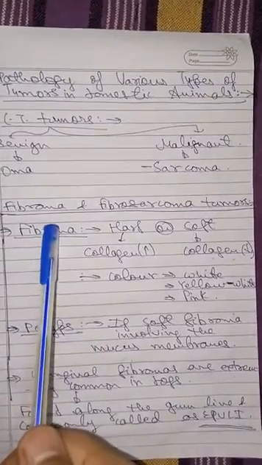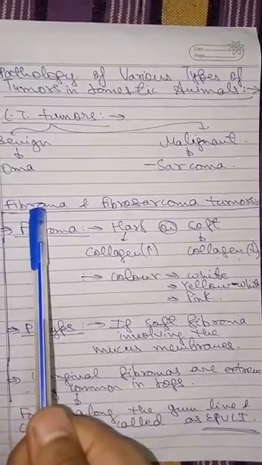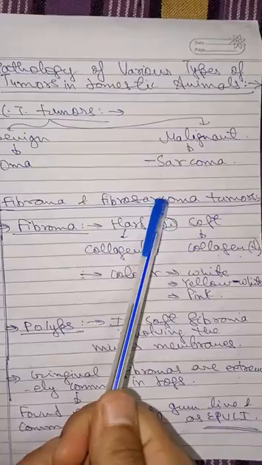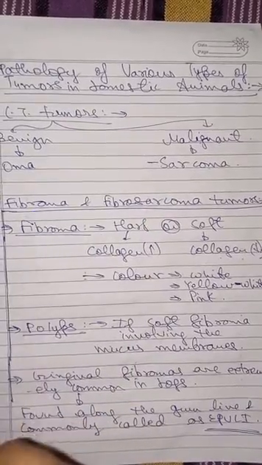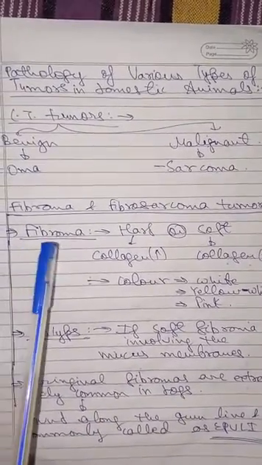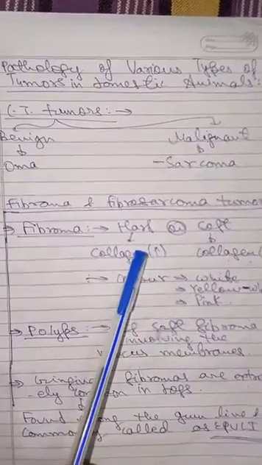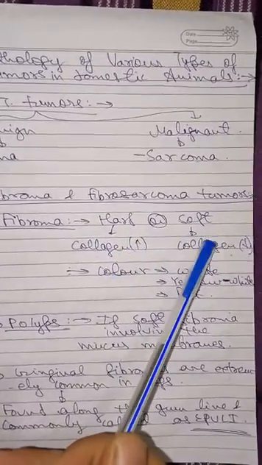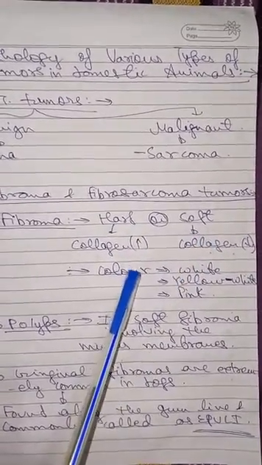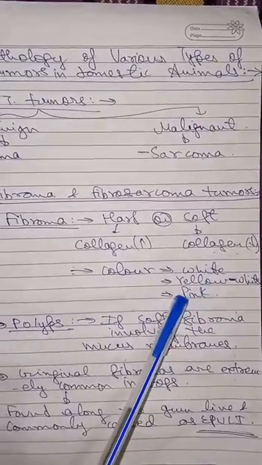Fibroma is the benign tumor and fibrosarcoma is the malignant tumor, of what? Fibrous connective tissue. Fibroma can be of two types: hard and soft. Hard when collagen fiber is more, and soft when collagen fiber is less. Color can be white, yellow, or pink.